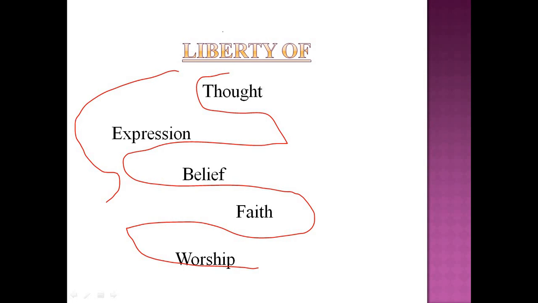For example, Article 19 to Article 22 of the Constitution has concepts of freedom or liberty in it, and also Article 25 to Article 28, which has details regarding the liberty of belief, faith, worship, etc. In other words, the right to have religion is mentioned from Article 25 to Article 28. So it means that the state will provide you with the liberty to have all those things.